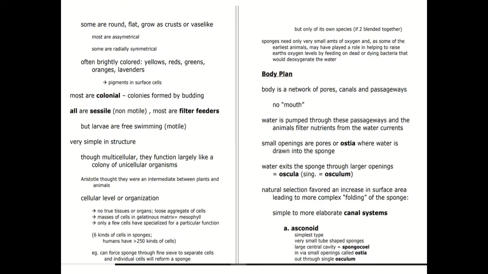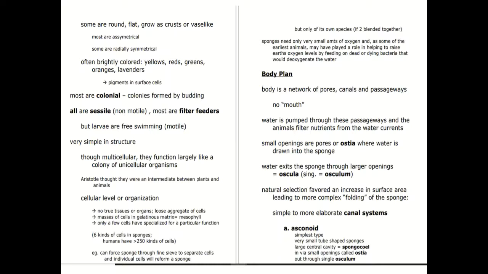Most are asymmetrical and some are radially symmetrical. We studied Leucosolenia and Sycon, examples of radially symmetrical sponges. They are often brightly colored: yellow, red, green, orange, lavender, with pigment in the surface cells, and sometimes they also have algae. Spongilla forms an association with algae and appears green. Most are colonial, and colonies are formed by budding. All are sessile, non-motile, and most are filter feeders.